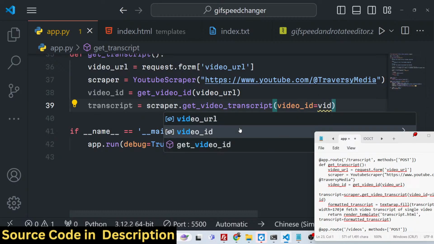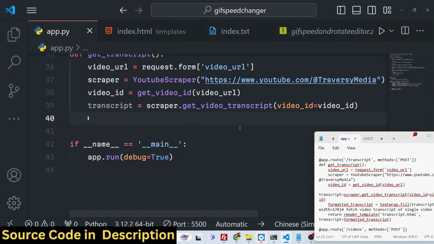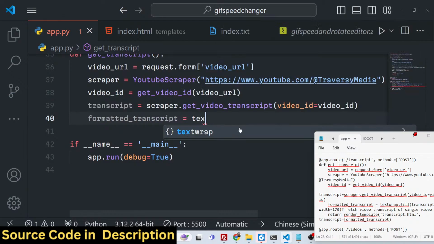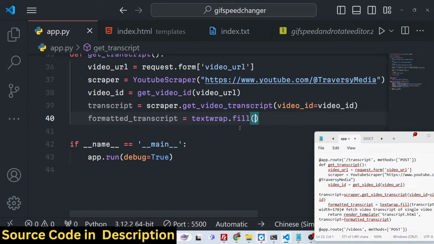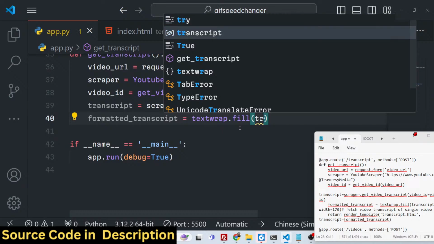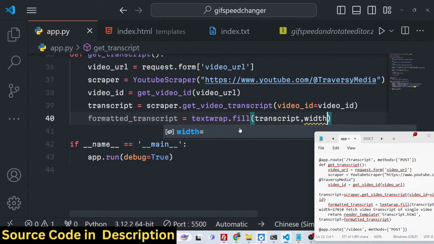After this, we can format this transcript to show it in a proper way. For this, we can use the built-in Python module textwrap. It contains a function which is fill, and we can fill this transcript, split it into multiple lines. Width, I will simply say 170.